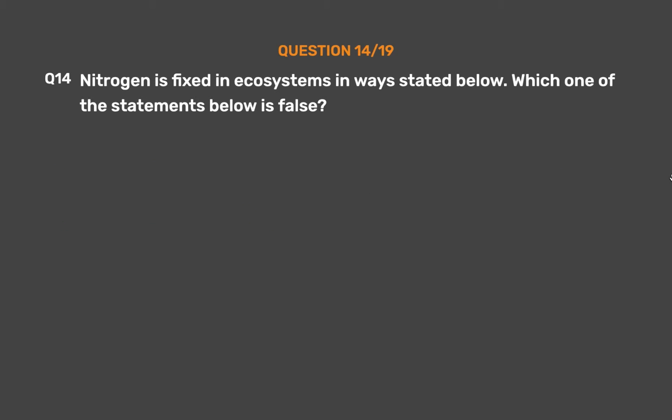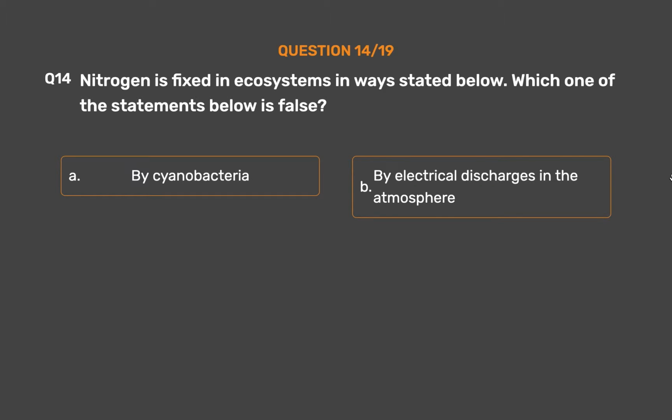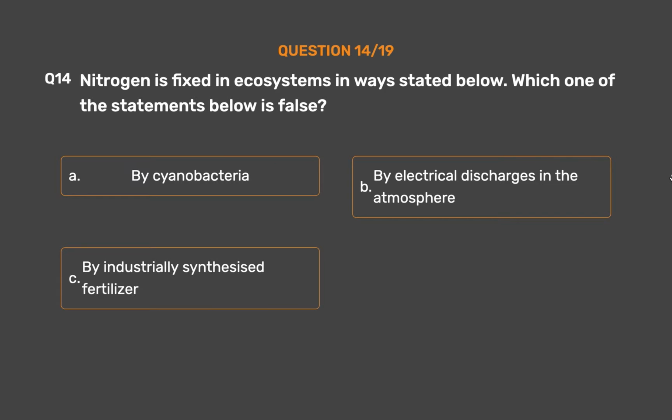Question number 14. Nitrogen is fixed in ecosystems in ways stated below. Which one of the statements below is false? Option A, by cyanobacteria. Option B, by electrical discharges in the atmosphere. Option C, by industrially synthesized fertilizer. Option D, by denitrification.